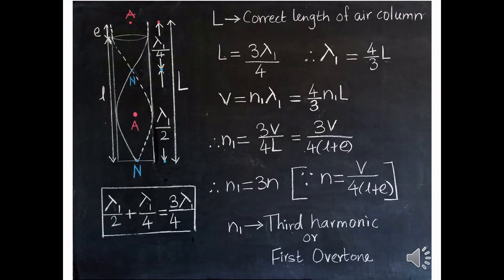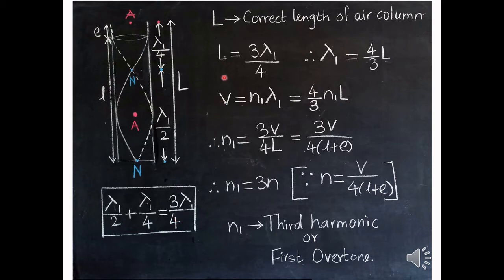So in this mode of vibration of air column, we have one complete loop and one half loop. So the distance between any two consecutive nodes is half the wavelength, and the distance between the adjacent node and antinode is 1 by 4 times the wavelength. So this distance is equal to lambda 1 by 2 and this distance is equal to lambda 1 by 4. So L, that is the correct length of the air column, is lambda 1 by 2 plus lambda 1 by 4. That is equal to 3 by 4 times lambda 1.